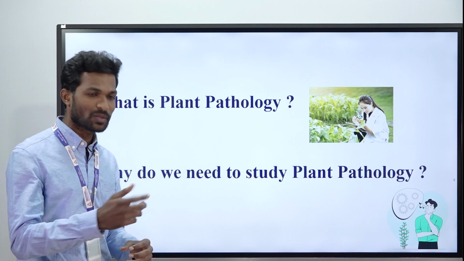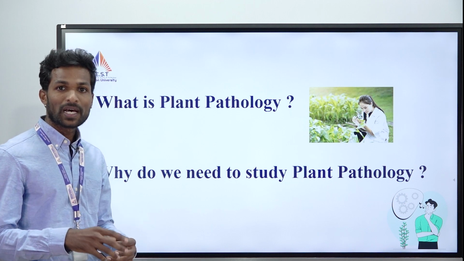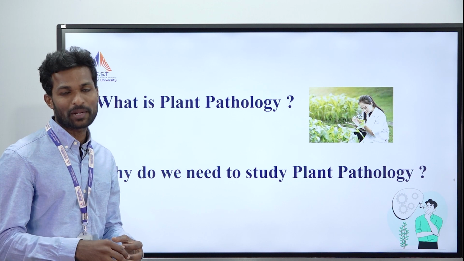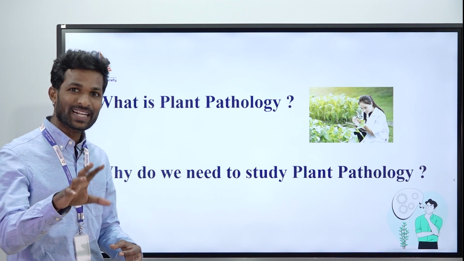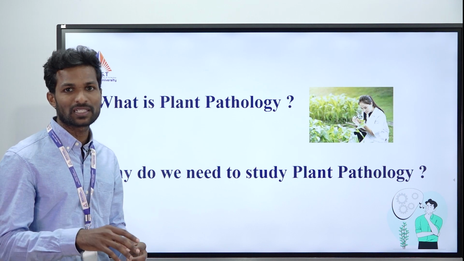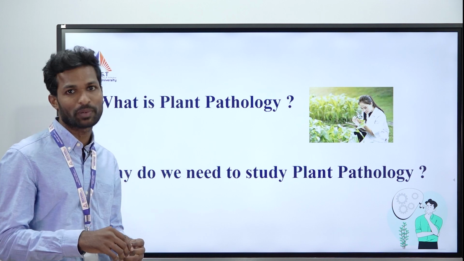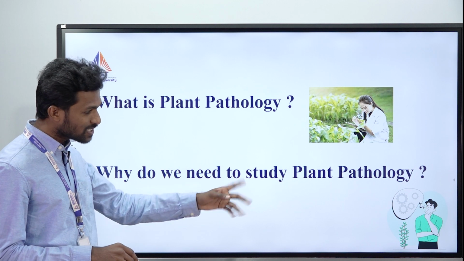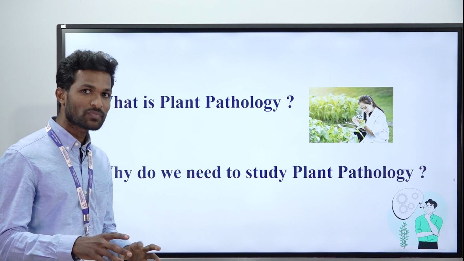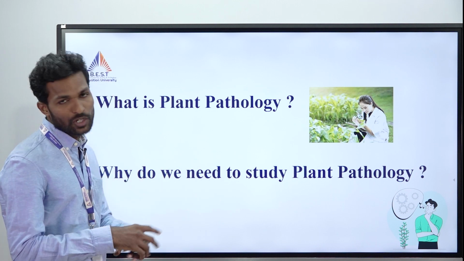Let me tell you one small example before this. Recently we have seen the corona pandemic, right? Almost 196 countries, all the scientists across the nations, are involved with coronavirus, because the direct reason is that it is directly killing people, right? So if I tell you plant diseases can also kill humans, would you believe it? Let me tell you one small example.